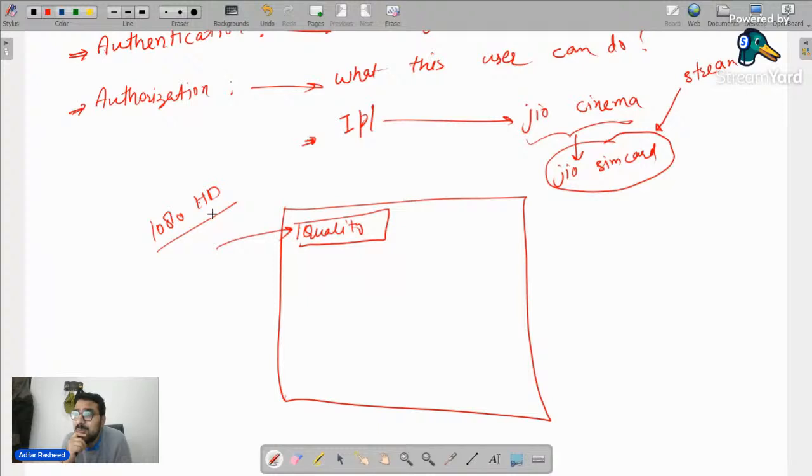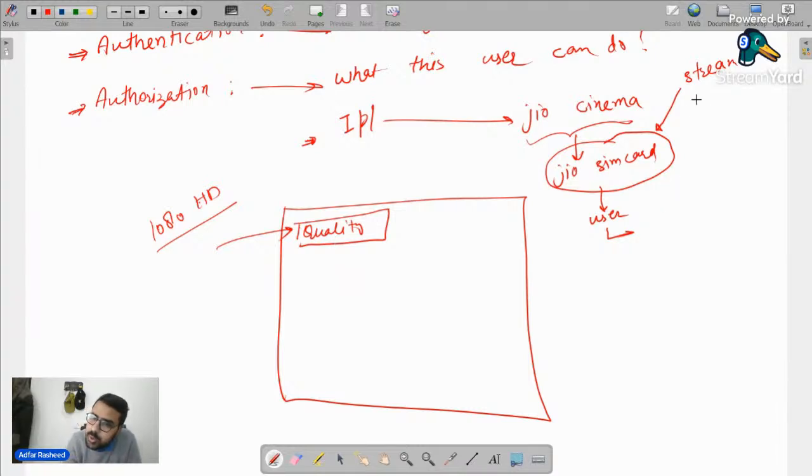What does that mean? That means normal users did not have the authorization of accessing 1080 HD. So this is what we mean by authorization: what this user can do and what this user cannot do.